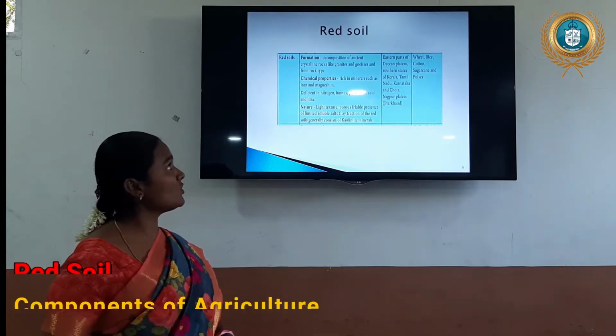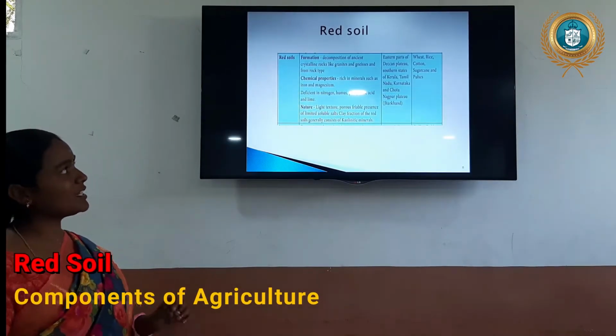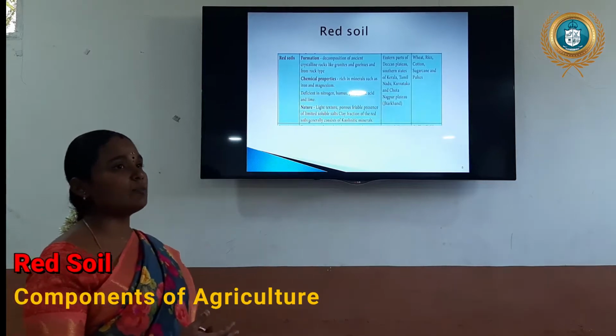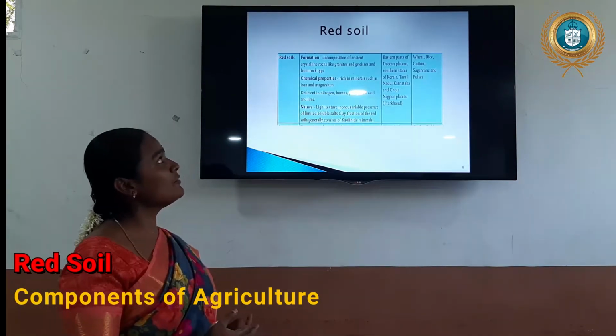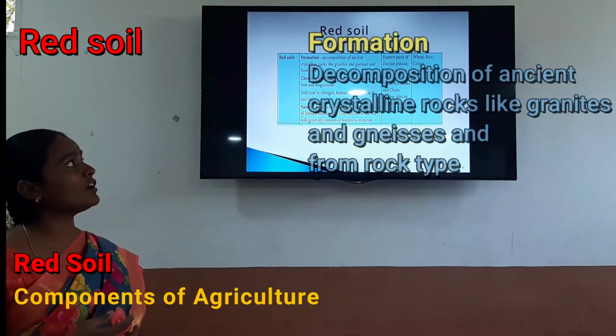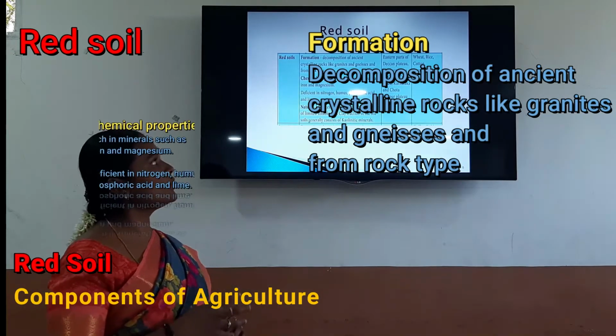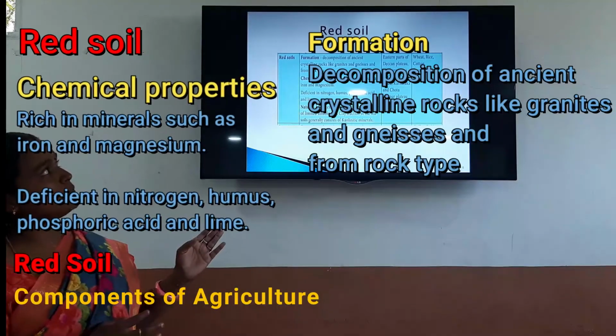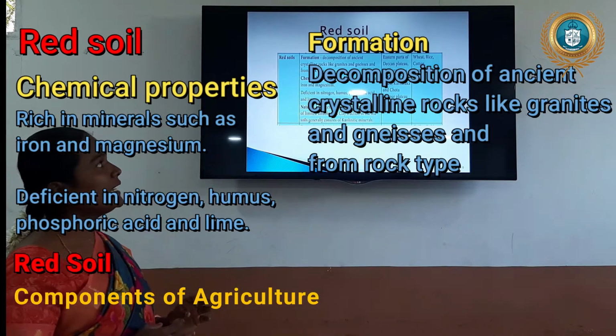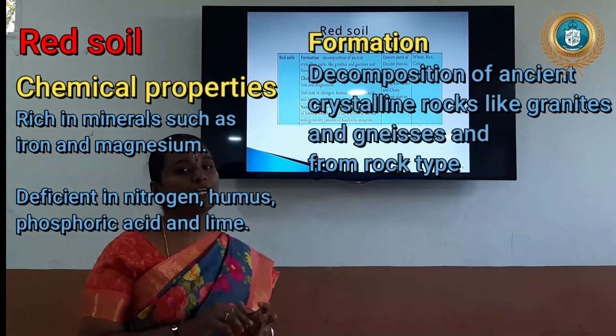Next one, red soil. From the soil's color itself we know about it further. The color of the soil is red. It is formed by the decomposition of ancient crystalline rock, that is, red color rocks like that. Old rocks only form red soil. It is rich in iron and magnesium.